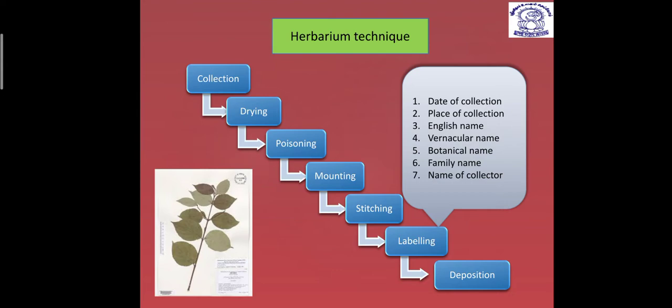One botanical garden is the Royal Botanical Garden, Kew, England. It has a herbarium of over 60 lakh species. So you can understand how many specimens are there. That much large a herbarium can be there, and you should remember 2 things. That is the most important thing: what is included in the label, and what is the size of the herbarium sheet. And the third statement which I told you just now, that is a quick source of reference. These are the most important questions, and obviously you have to remember this sequence.